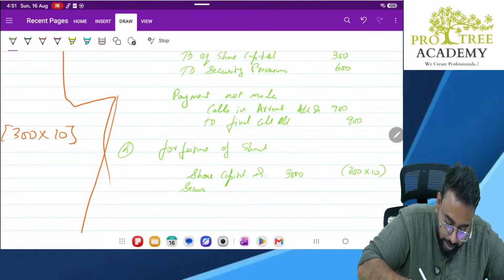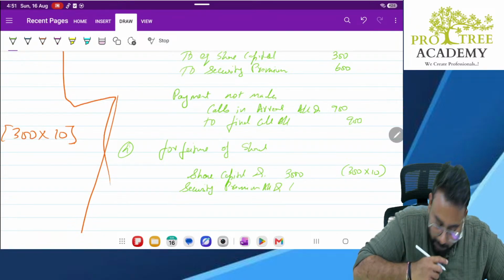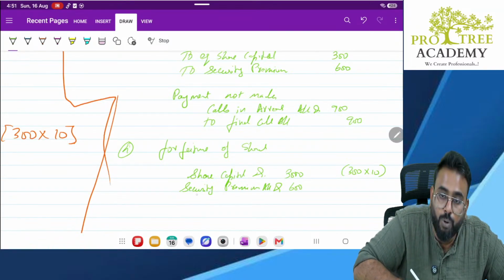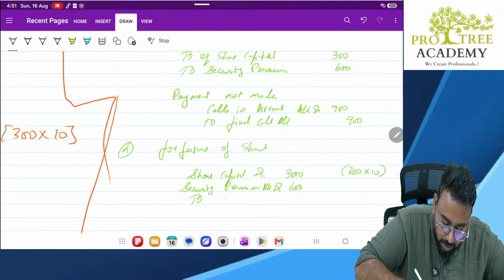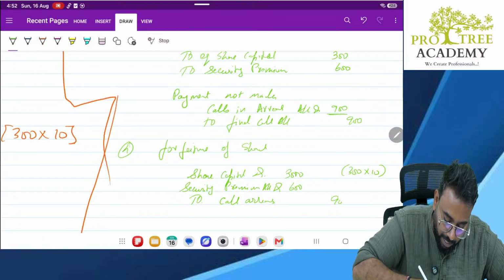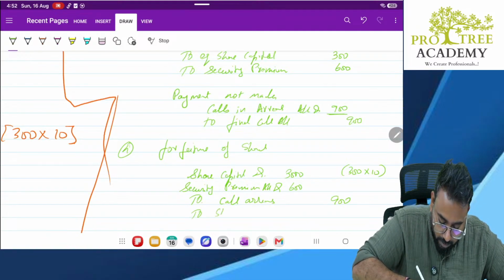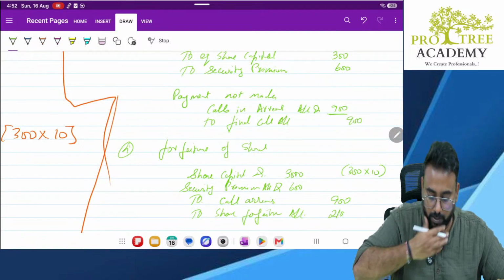So security premium account debit 600. Second, reverse calls in arrears. How much was the calls in arrears balance? 900. Balance will go to share forfeiture account.